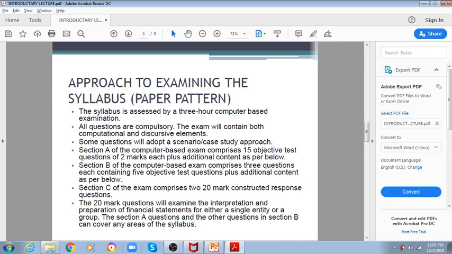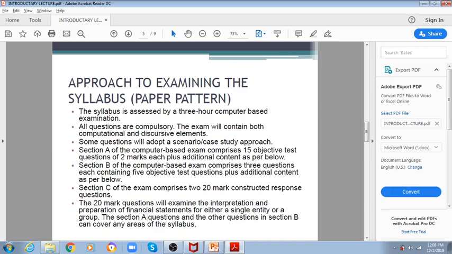In other words, section A and section B will comprise MCQs. Now come to the last section, section C of the exam. Section C comprises 20 mark constructed response questions. Overall, section C would be for 40 marks. There would normally be consolidation, single entity financial statements and ratios. The 20 mark question will examine the interpretation, like I said, of ratios, and preparation of financial statements of either a single entity or a consolidated group of companies, obviously.